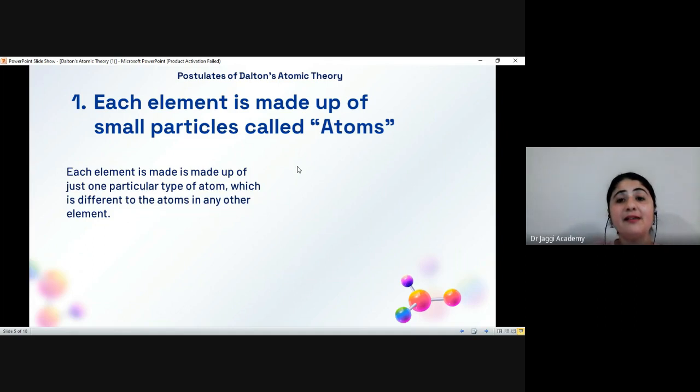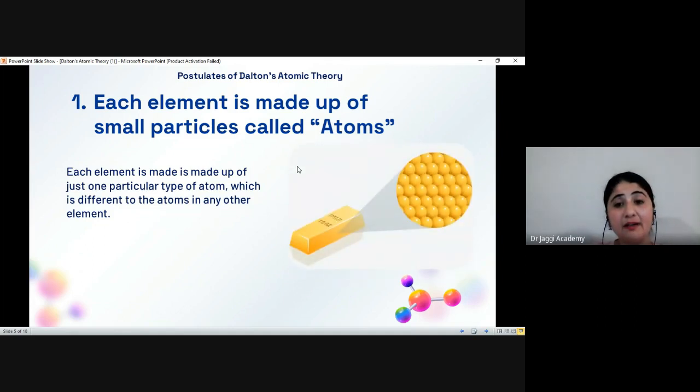For instance, we have the element gold. The gold element is made up of only the same type of atom, that is, gold atoms.